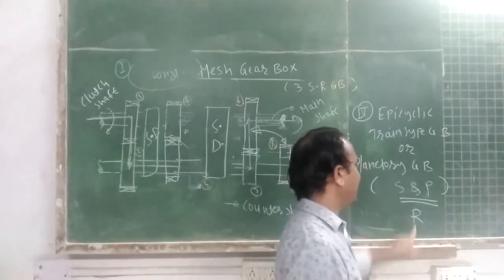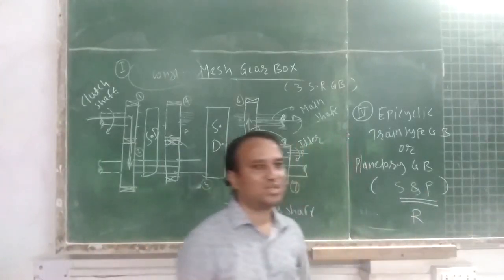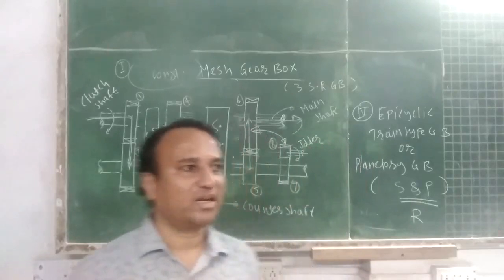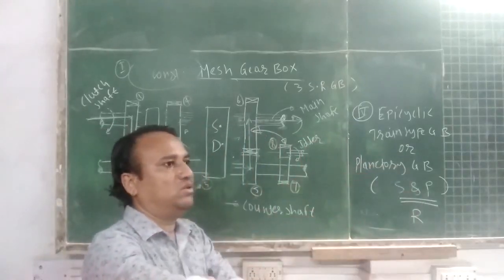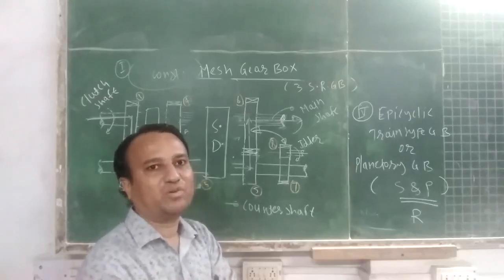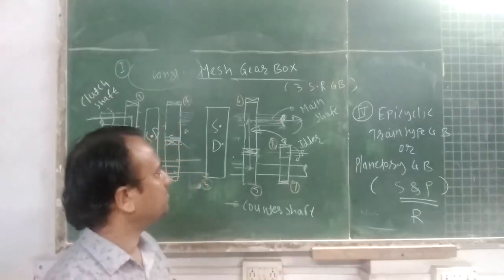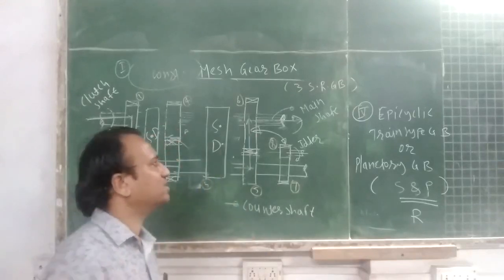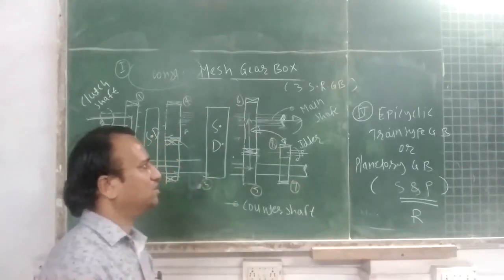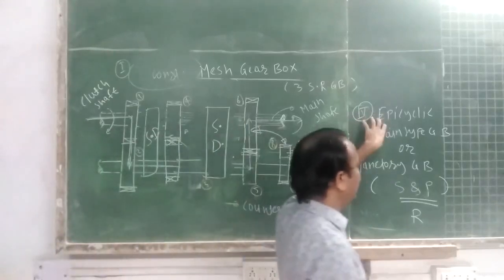The sun and ring gears are respectively connected to the driving and driven shafts. That is, one gear is connected to the clutch shaft and another gear is connected to the propeller shaft. Now students, it is a cyclic gear train.